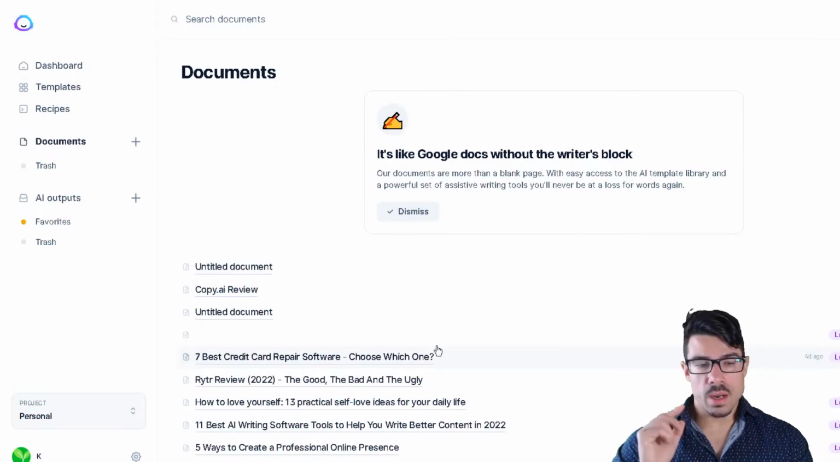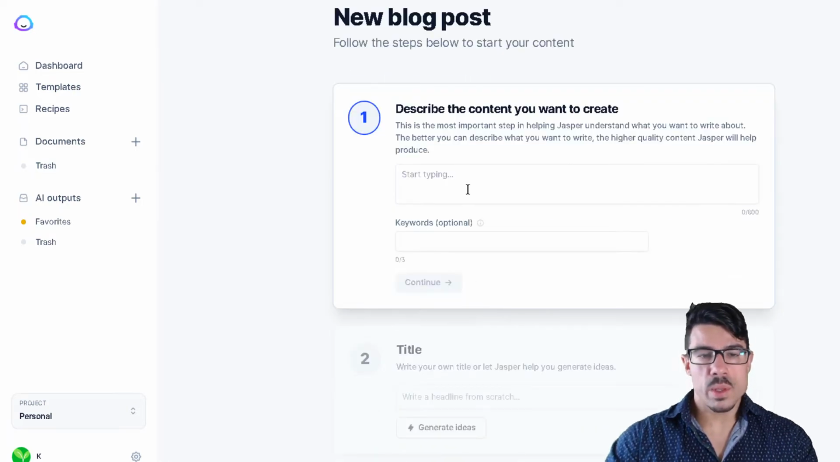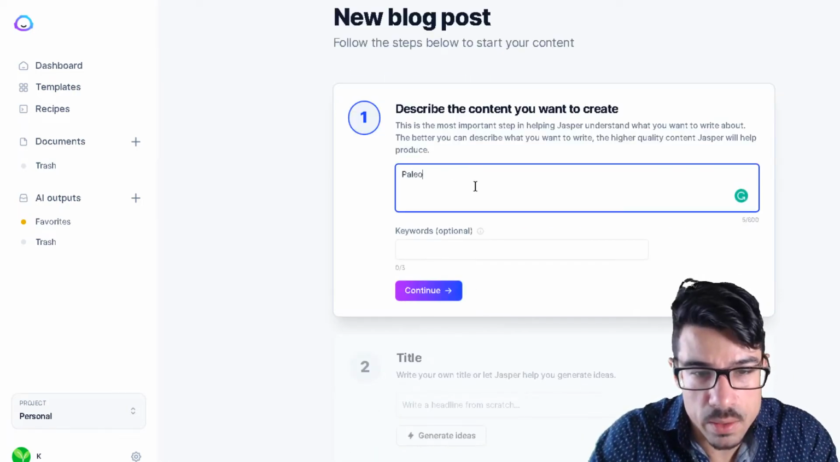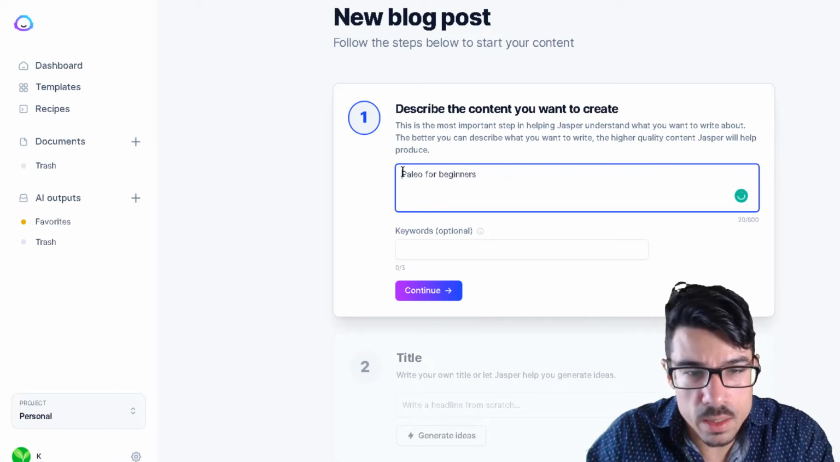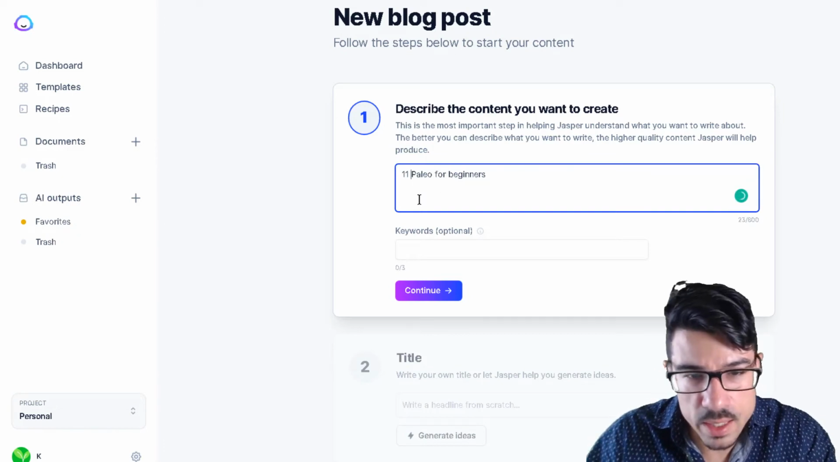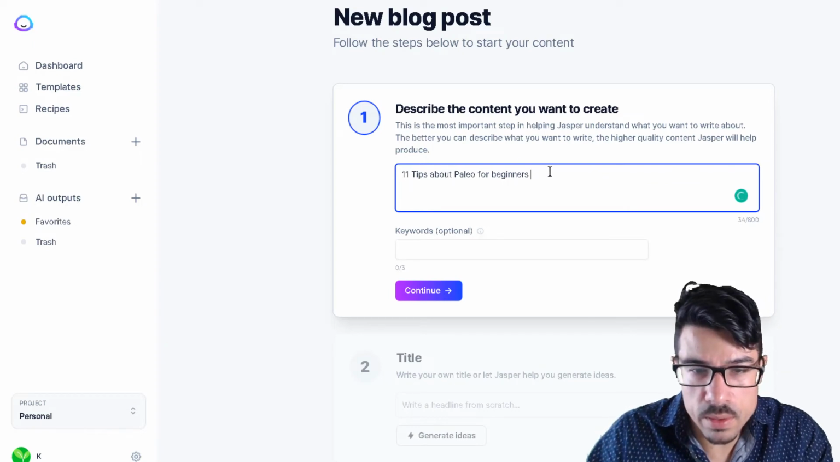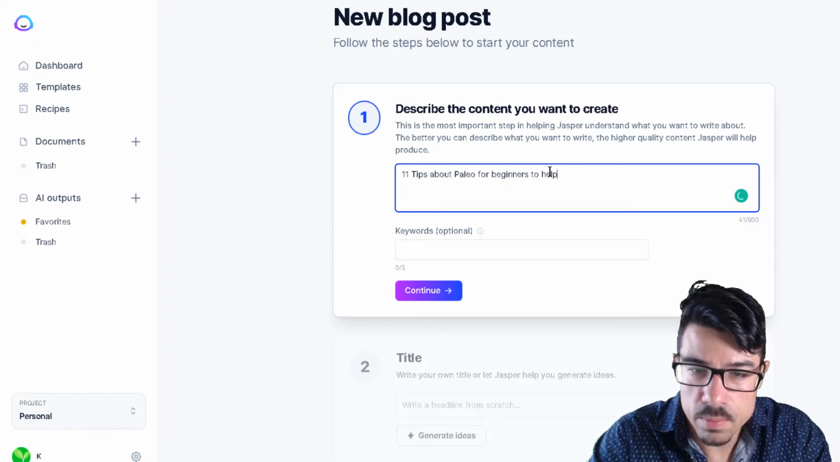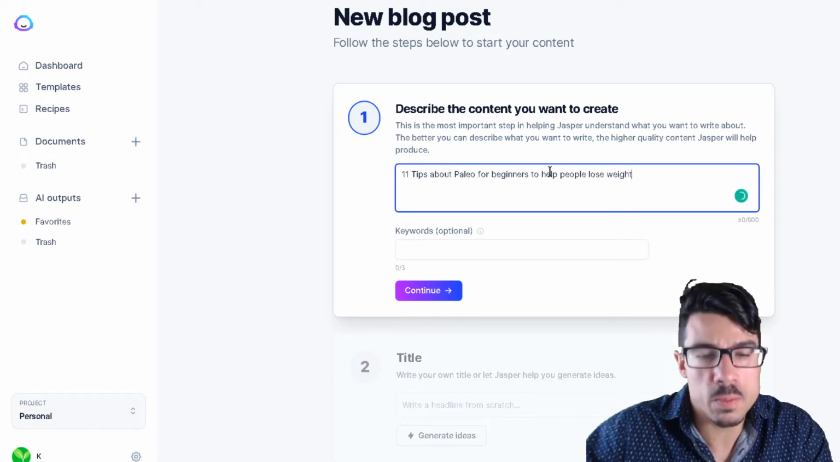Now I'm going to show you how I write content for my blog extremely fast using Jasper.ai. So you go to Documents, you choose New, and once you go over here, you can choose the blog post workflow or start from scratch. Let's say that we want to write something for the paleo diet. Today it's all about paleo. Paleo for beginners. Let's say I want 11 tips about paleo for beginners to help people lose weight.